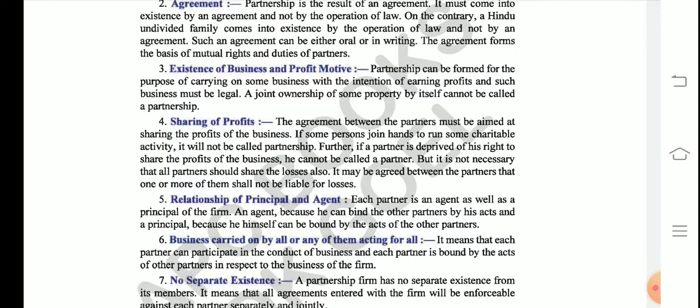You had already studied about the types of partners in class 11, that all the partners are not active. Some of them are dormant or sleeping partners, holding out, partner by estoppel, or a minor partner. All these types of partners definitely share profits in small or large proportions, but according to the Partnership Act 1932, it's not necessary that all the partners share losses as well.